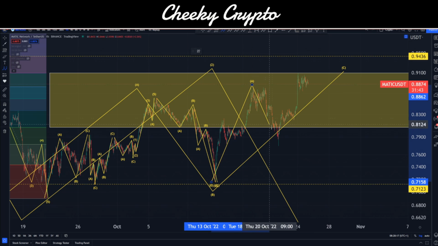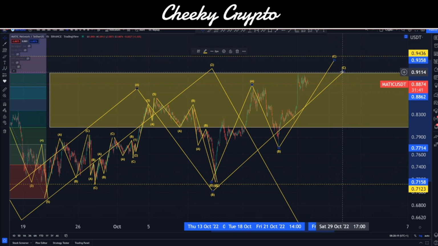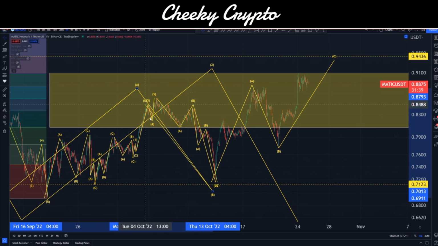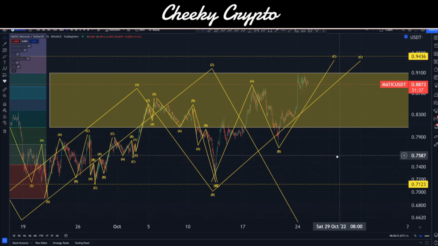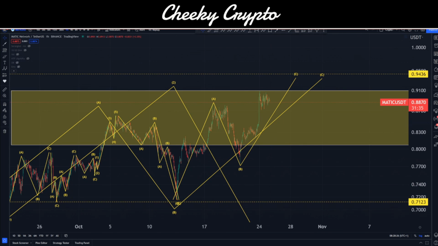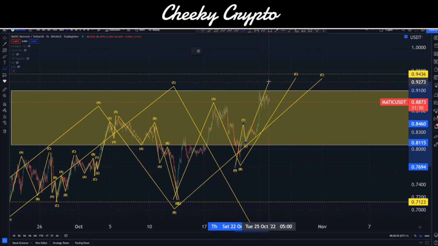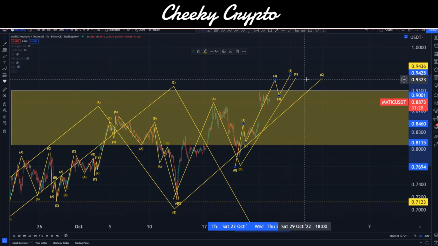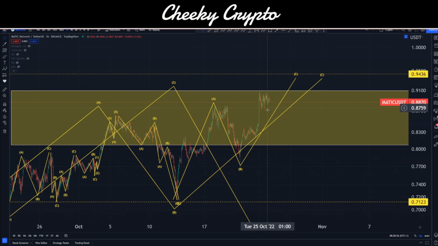Okay, so we're looking at this as an A, B, C. Okay, and all of this is wrapped up inside this big A, B, and C. Okay, now inside the C wave here, it looks like we are trying to go for 5. Okay, we come up, come down, we go up, which hasn't finished, 3, 4, and then 5, right? Something to this effect. Now, just because that maps out doesn't mean it's going to play out, okay? Just bear that in mind.